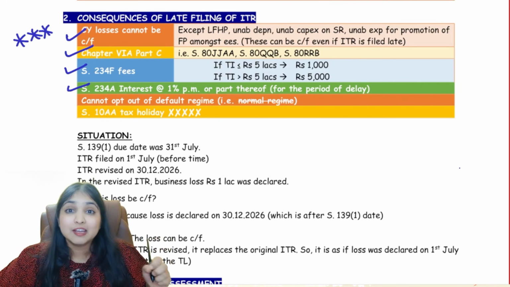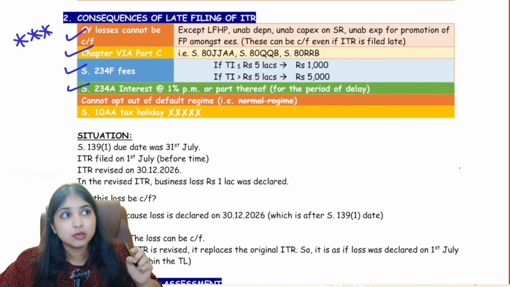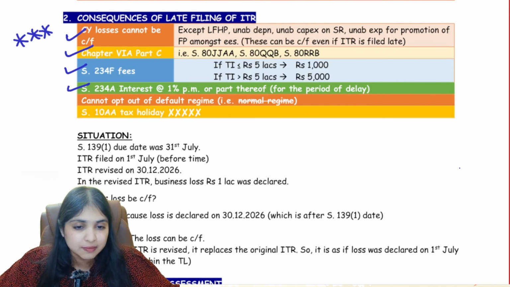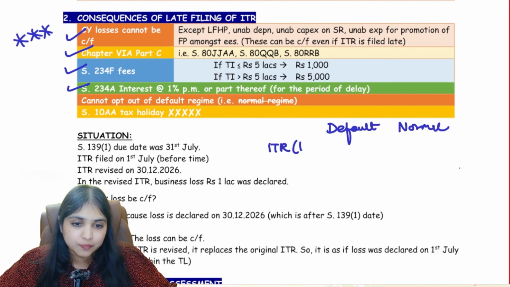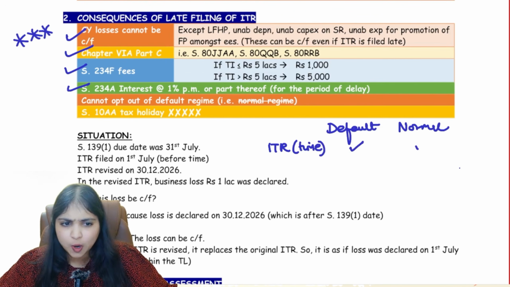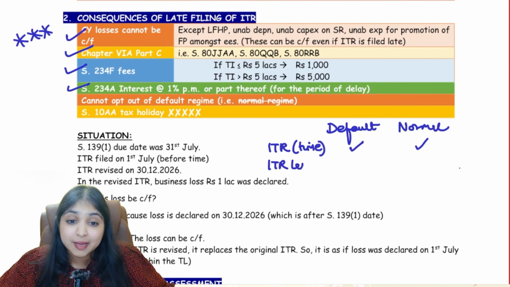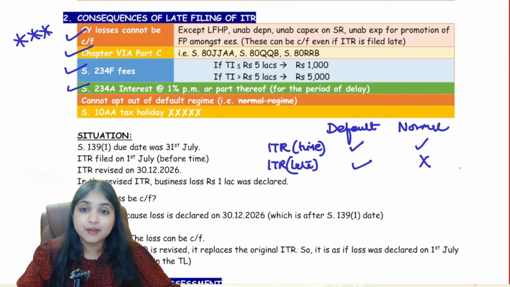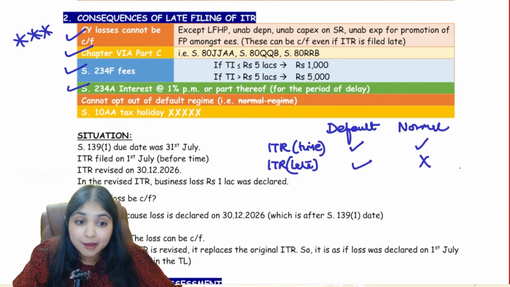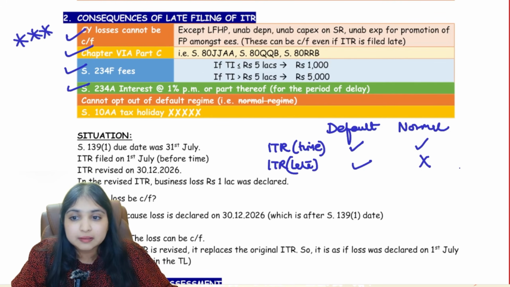Then comes your fifth point, something which you had learnt from me long back in basic concept chapter. If you file ITR late, you cannot opt out of default regime. In simple words, I'll draw one small table for you. 2 possibilities. Let's say default regime and normal regime. Now, what if I filed my ITR on time, within 139 date? Then I can choose default regime, or if I want to opt out, I can follow normal regime. But if I file my ITR late, guys, then normal regime is not even an option for me. It has to be default regime only. Getting my point? So if I file my ITR late, then I will have to be under default regime only. I cannot opt out. This is another consequence.